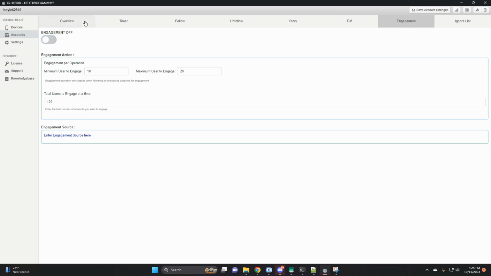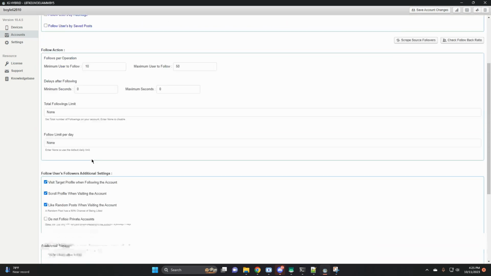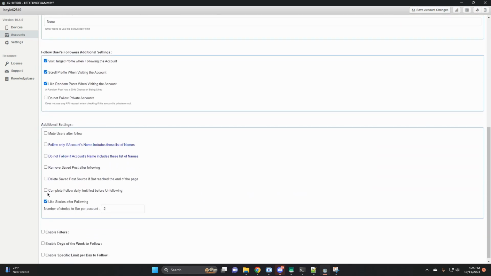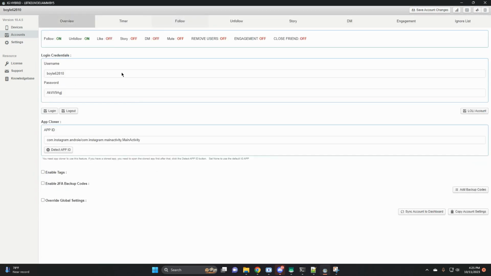Just leave it off. And then some others that are kind of hidden, which I don't use because again, in following, we have like random post when visiting the account. Okay. And then mute, I don't use. Remove users, don't use. And then close friends.